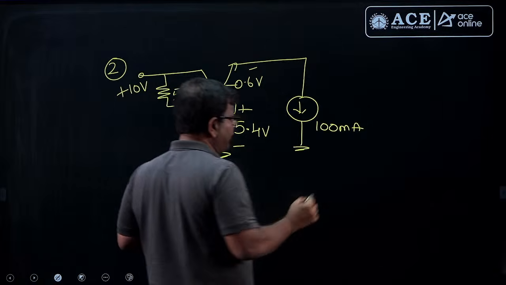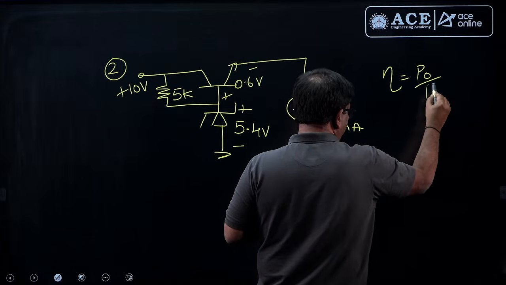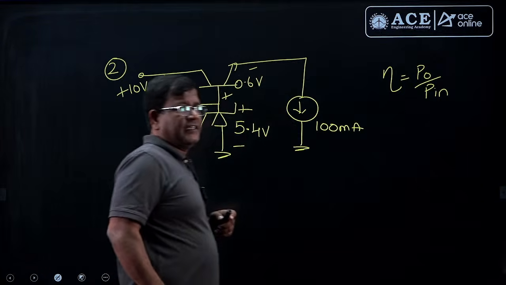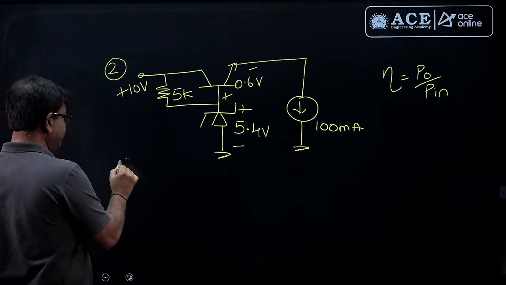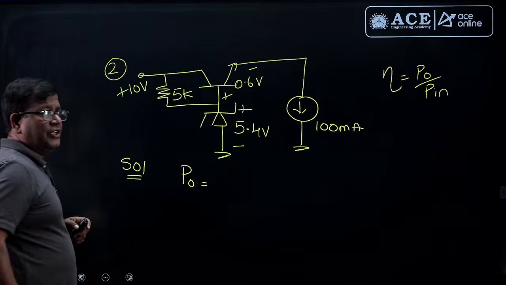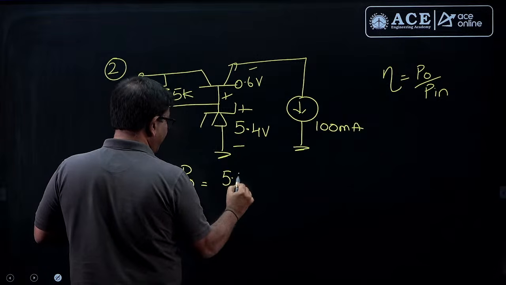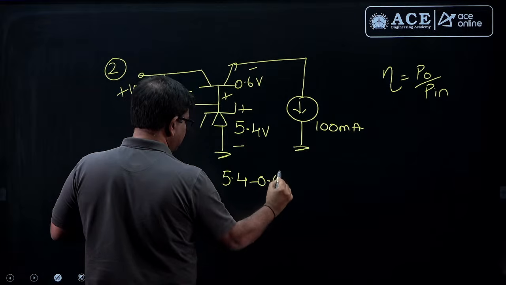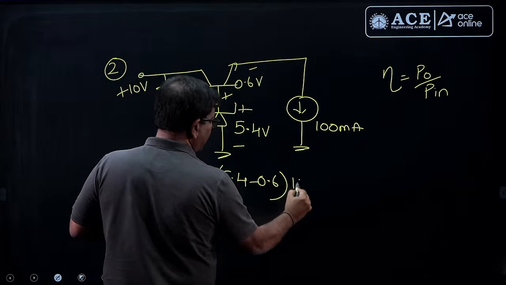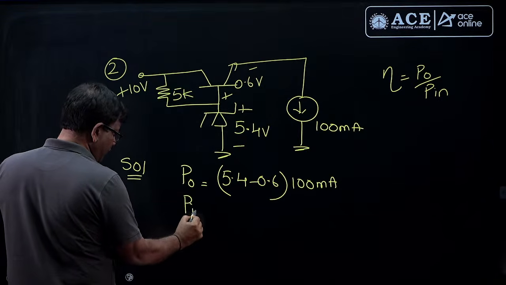Now, what you are asked to find? You are asked to find the power efficiency, which is power output by power input. So, let us start the solution. Power output, power is voltage into current. Voltage is 5.4 minus 0.6, current is 100 milli. This is power output. What is power input?